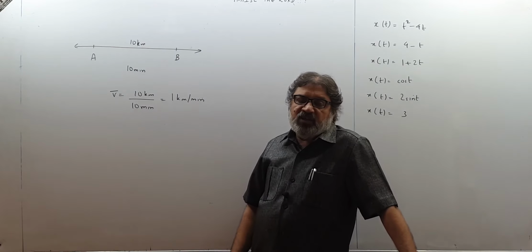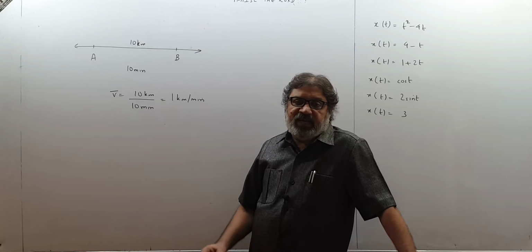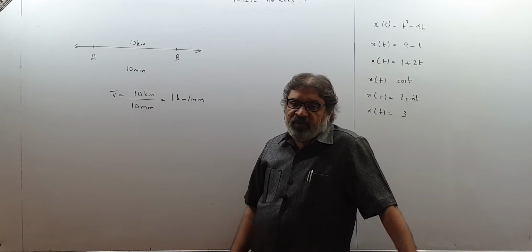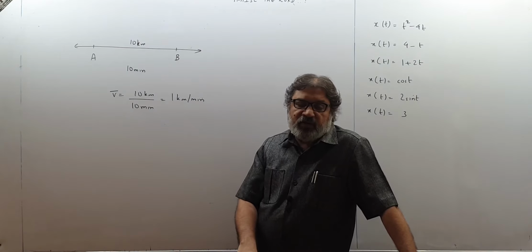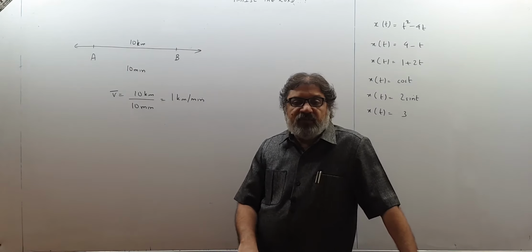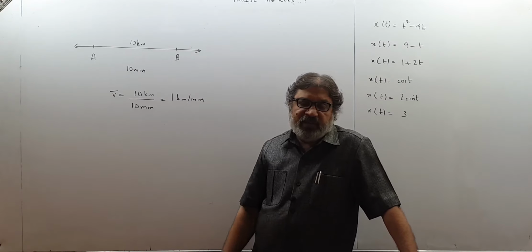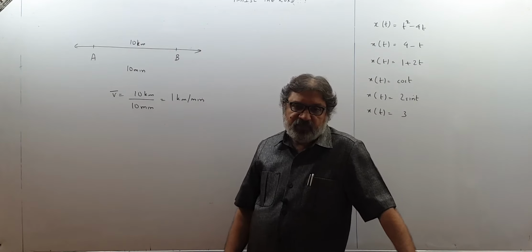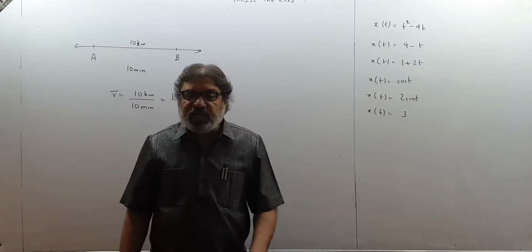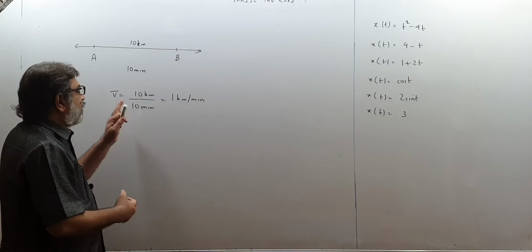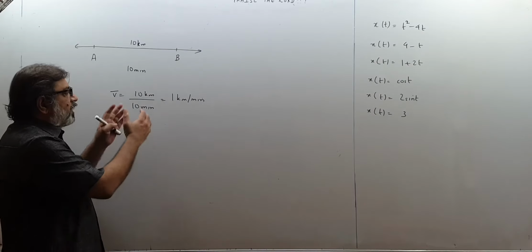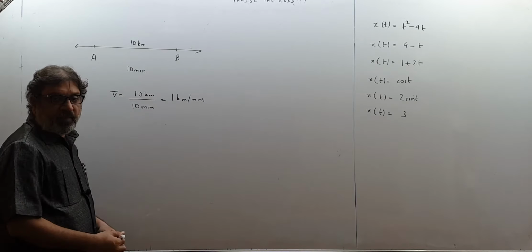So remember children, you have to use the words very cautiously, average velocity and velocity. If you feel that the velocity was the same at every point of time, then only say velocity, otherwise always use the word average velocity. This is very, very important for you. We are using the word average because we know that velocity was not the same at every point of time, therefore we use the word average velocity. Total displacement upon total time.